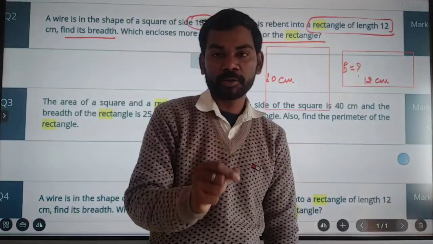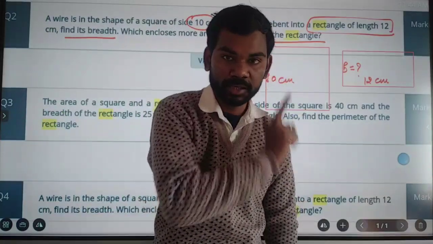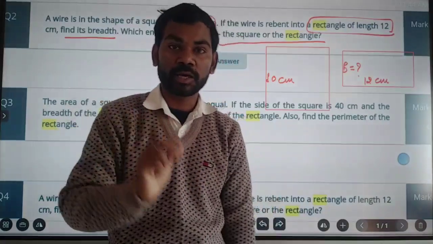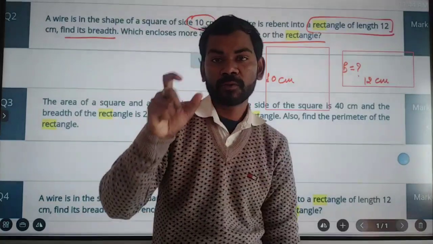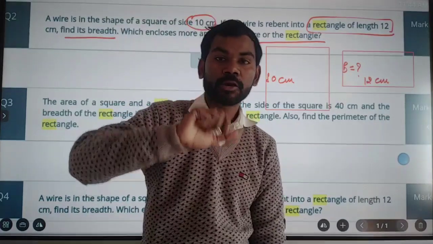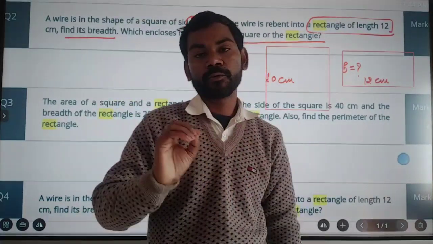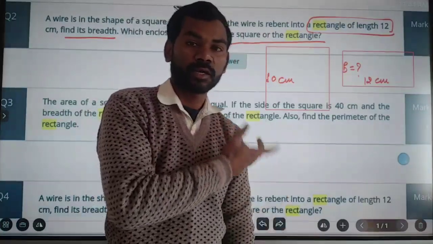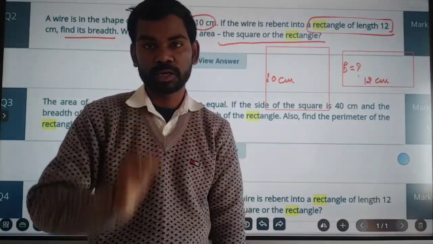When we get the perimeter of square, then this perimeter of square will equal to the perimeter of that rectangle, because the same wire is used in both conditions, that is in the square and in the rectangle. After getting the perimeter of rectangle, we put the value of perimeter in the formula of rectangle, we get the breadth of rectangle. And after getting the breadth of rectangle, we can easily find out the area of both figures, that is area of square and area of rectangle. Then we shall see which closed figure has the more area.